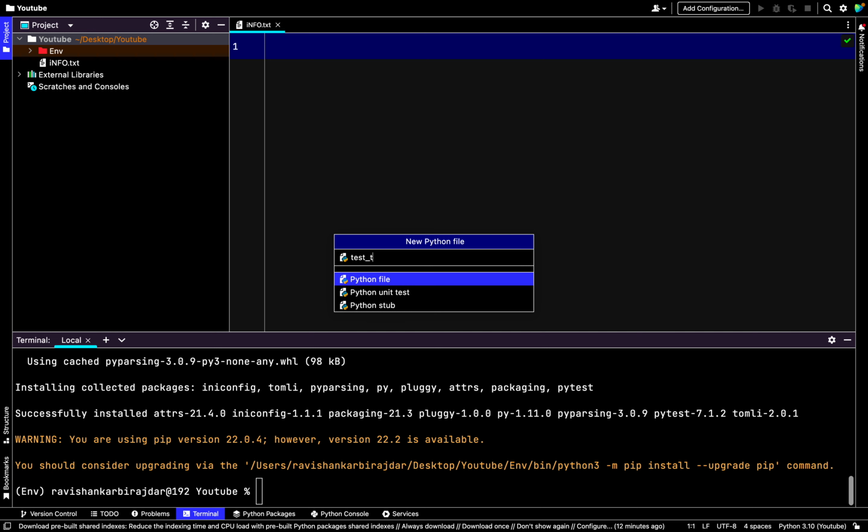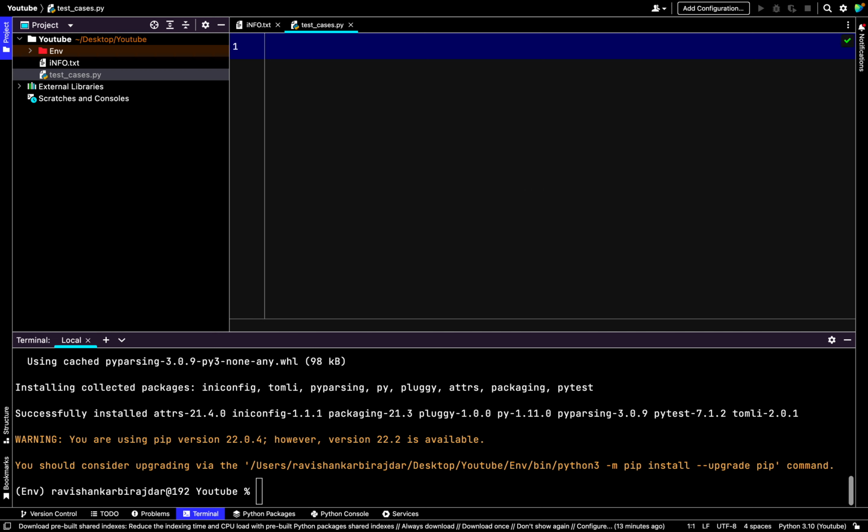For the file name I'm going to use test underscore cases dot py. So now the file has been created.